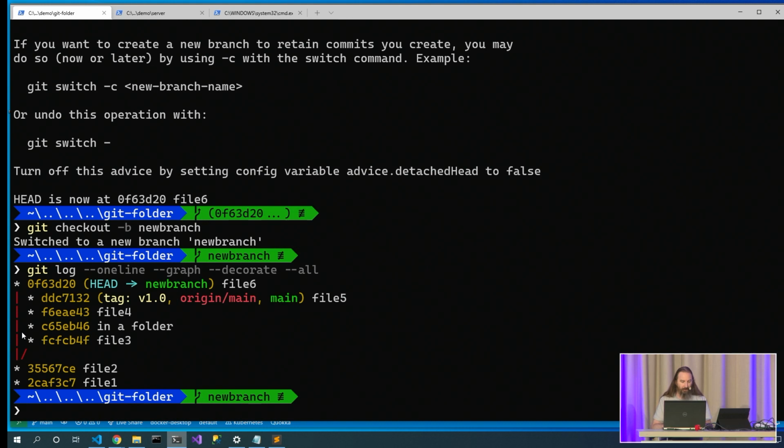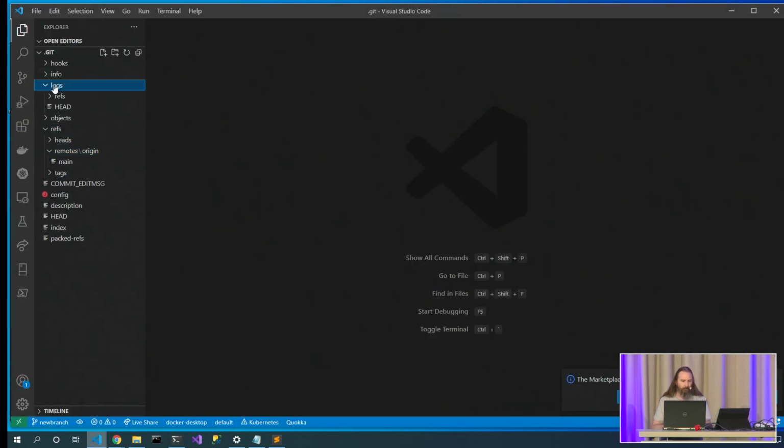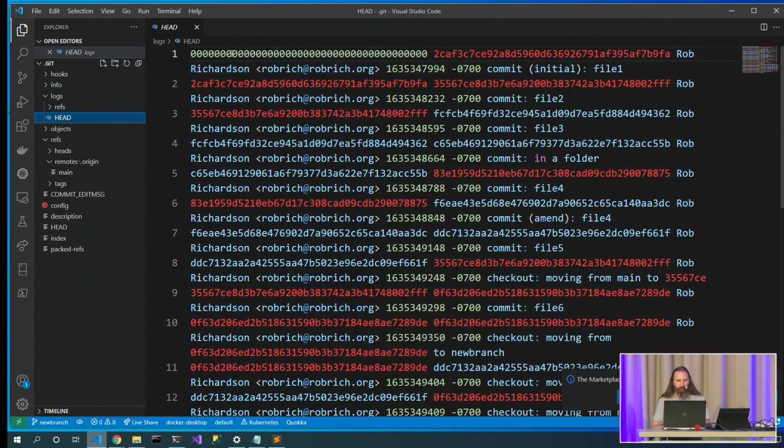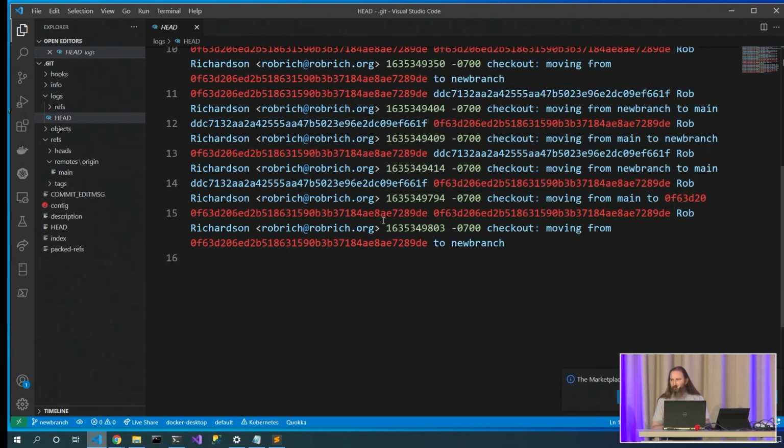Now that git reflog command is really cool. What it's doing is reading this logs folder and this HEAD file. Now this HEAD file says I started out at this commit and I moved to this commit. Here's the commit message. It's just wandering through all of the places where I went. So you committed the secret, and then you amended the commit out, and then you did a git gc, and then you waited long enough, and then you made sure you didn't push it, and then you purged it. Yeah, I still know what commit it was. I can get back there.